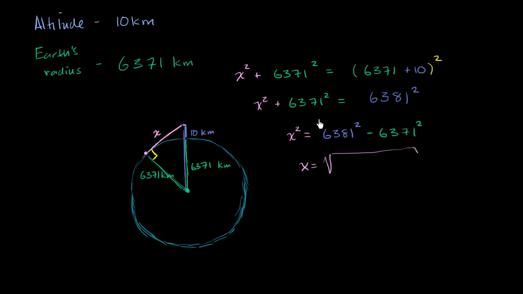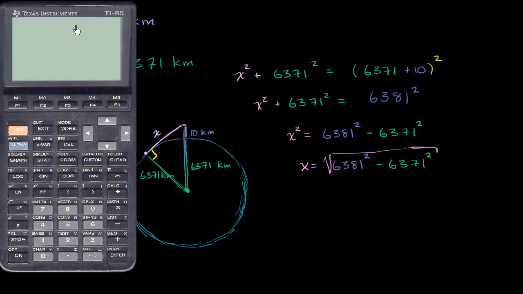And I could just copy and paste that. Let's throw that right in there. Actually, my radical is not big enough, so let me make my radical a little bit bigger. And then we can use a calculator to actually compute this. So let me get my calculator out.